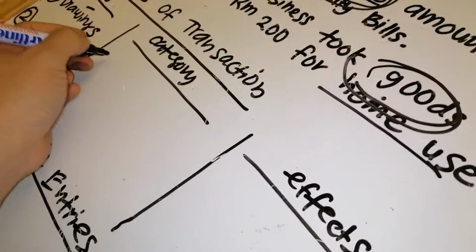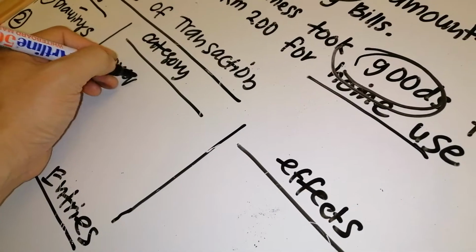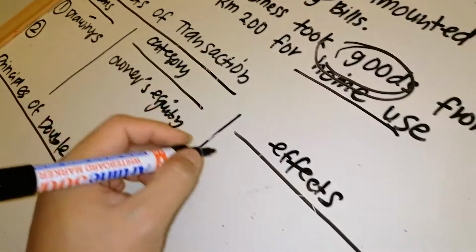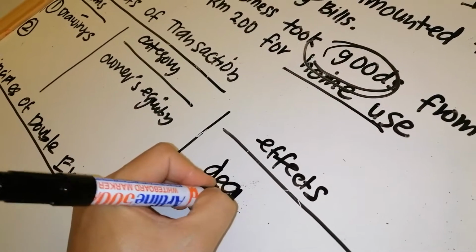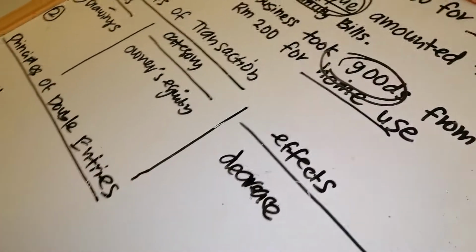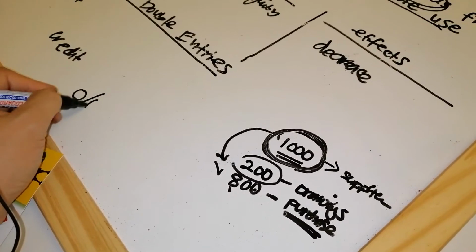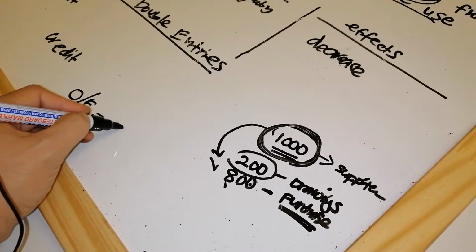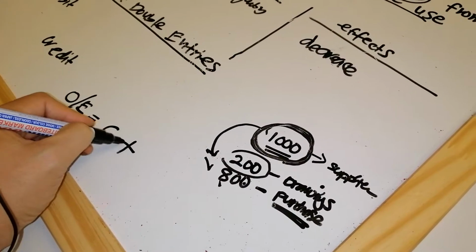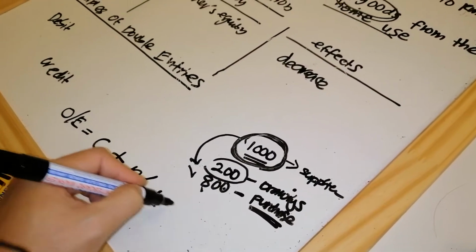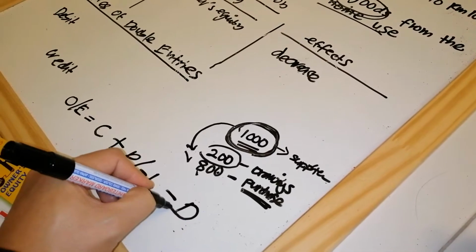drawings, category is owner's equity, and the effect is decrease. Okay, why decrease? Because I showed you the equation already. Owner's equity equals capital plus profit, or minus loss, minus drawings.